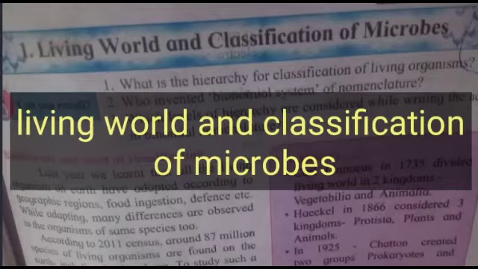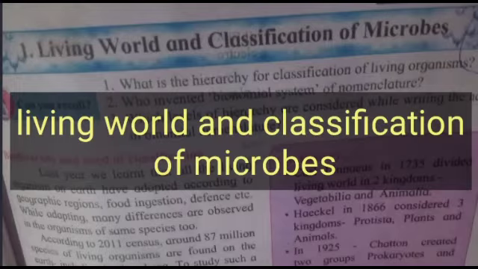Biodiversity and need of classification. Last year, we learned that all the living organisms on Earth have adapted according to geographic regions, food, defense, etc. While adapting, many differences are observed in organisms of the same species too. According to the 2011 census, around 87 million species of living organisms are found on Earth, including land and sea.